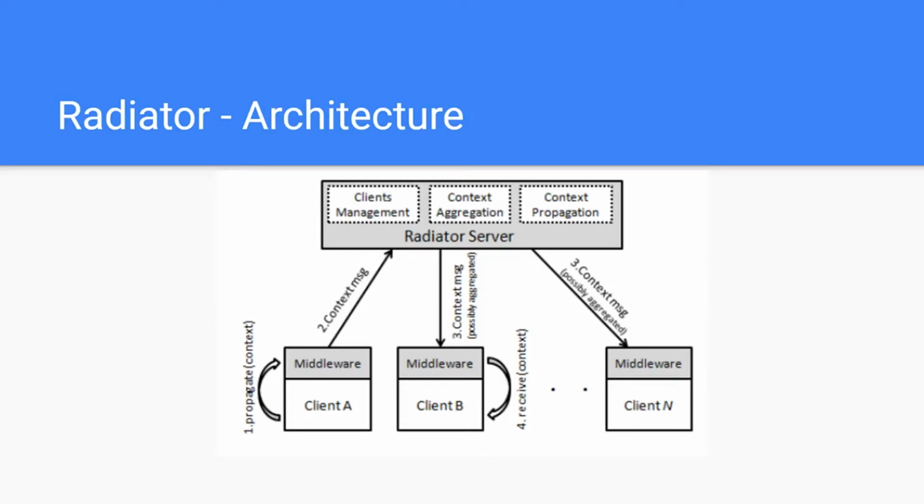Radiator will also have a server, which has three main responsibilities. First one is clients management, which keeps track of all clients of the application, namely their ID and IP address. Most importantly, it manages the current context of every client, which is crucial to the context aggregation process.